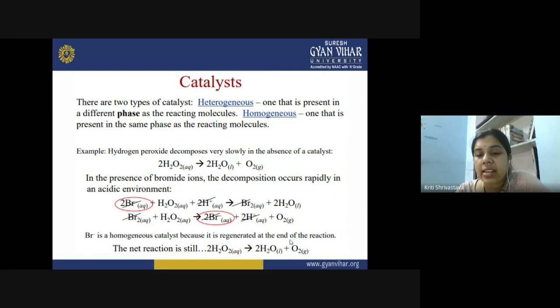And at the end, what happens? The bromide ions are regenerated. So there is no consumption of the bromide ion in this reaction. Rather, the only function of the bromide ion is to speed up the rate of the reaction without getting consumed itself. The net reaction will be what? It will be similar to the original reaction that we have seen. This would be the net reaction. So this bromide ion is getting consumed and regenerated in successive reaction cycles, and therefore it speeds up the decomposition of H2O2.